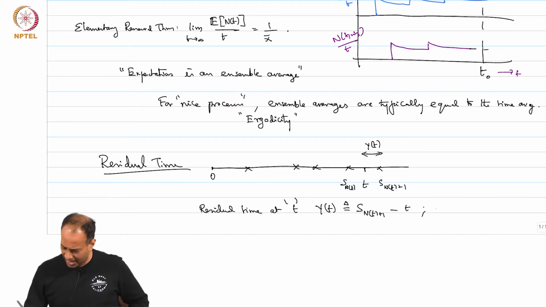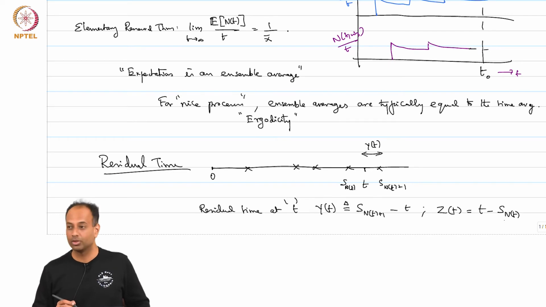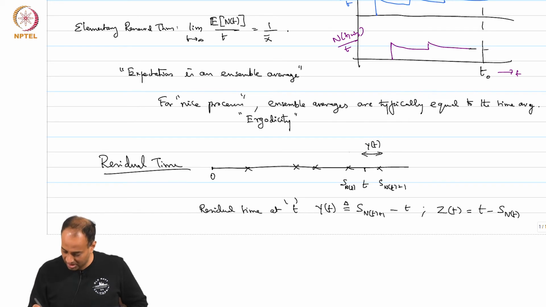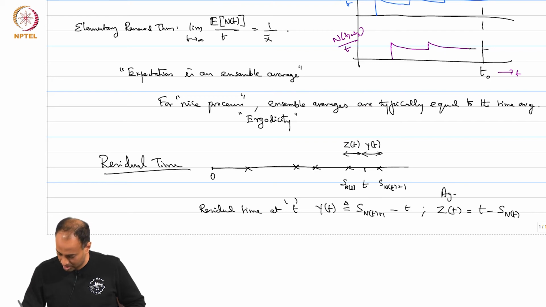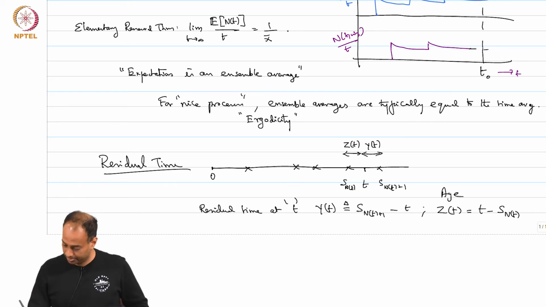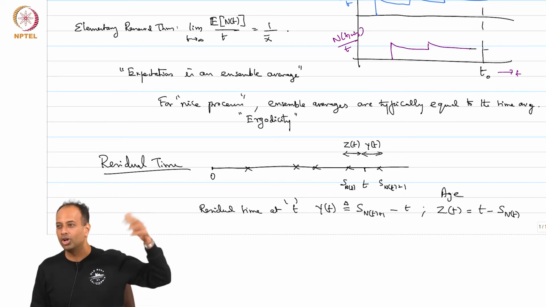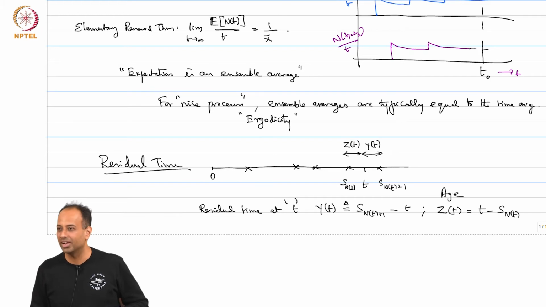And analogously, age is just t minus S_N(t). So, you showed up at the bus stop, how long ago was the previous bus? So, this length is called Z(t), age, okay. This is age Z(t). It is called age because how old is the previous renewal, right, how long ago was the previous renewal, okay.